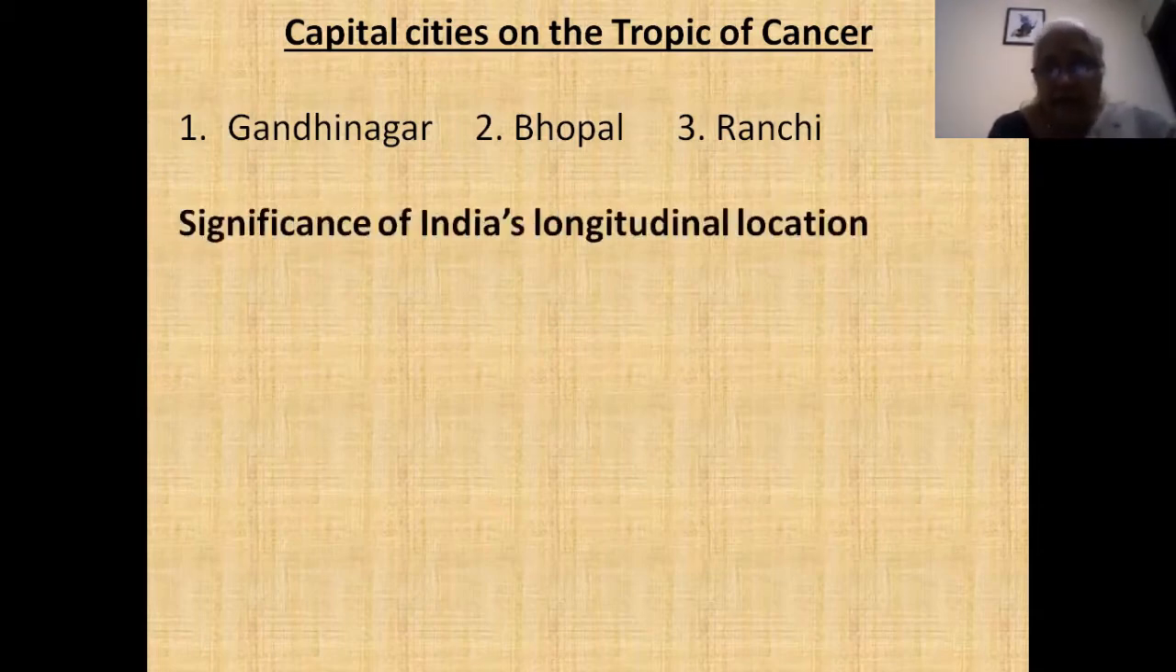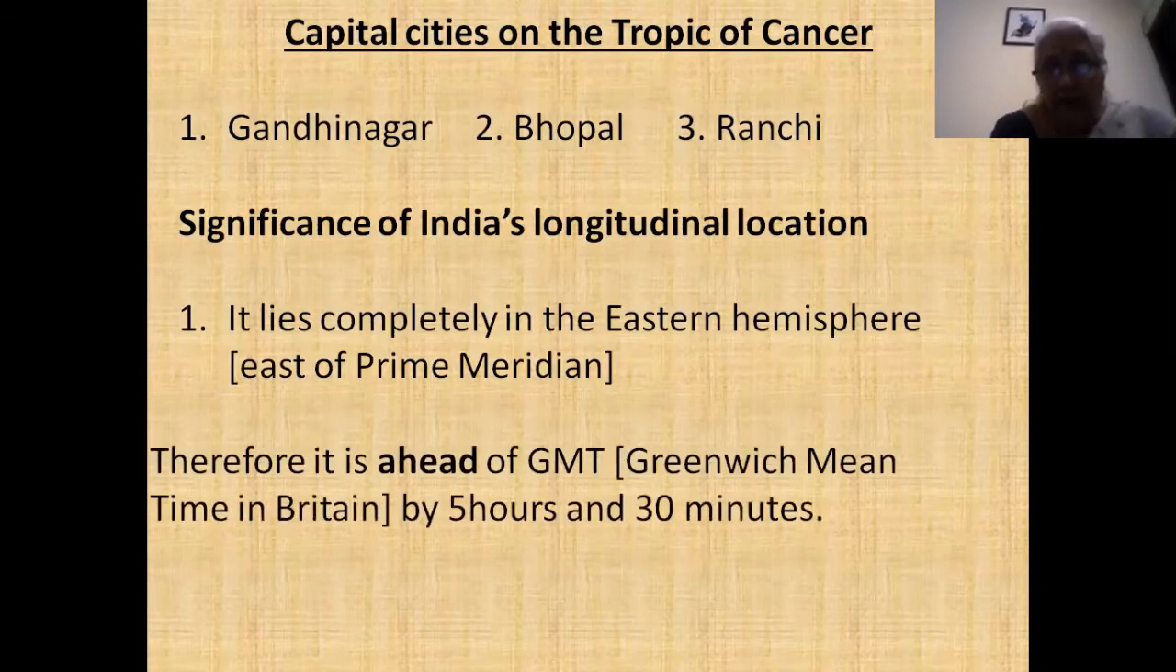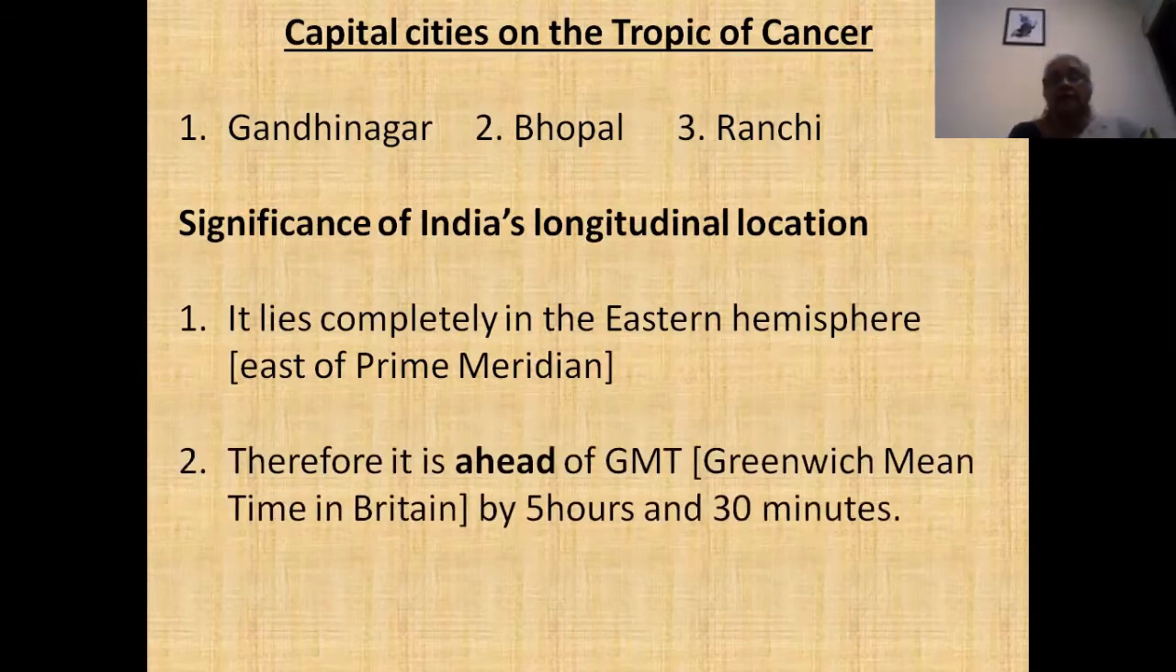Let's look at the significance of India's longitudinal location. It lies completely in the eastern hemisphere, which means it is east of the prime meridian. The prime meridian is the meridian at which we have time set for the whole world, and it used to be called GMT, Greenwich Mean Time. But of course, today we have something called UTC.